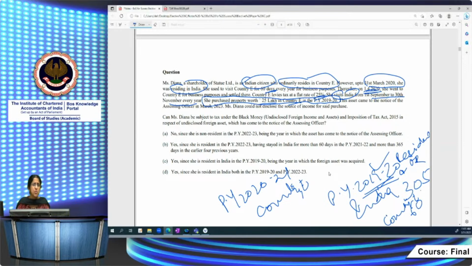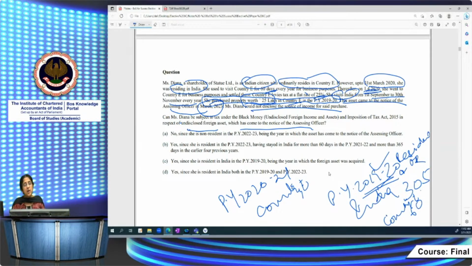Till that time she used to go there only for 60 days in a year, and she used to stay in India for 305 days. So she is definitely a resident and ordinarily resident up to 19-20. Now this asset came to the notice of the assessing officer. She purchased property worth 25 lakh in country E, and that came to the notice of the assessing officer only in March 2023. Diana could not disclose the source of income for this purpose, so it's an undisclosed foreign asset. Can Diana be subject to tax under the Black Money Act in respect of the undisclosed foreign asset which has come to the notice of the assessing officer?